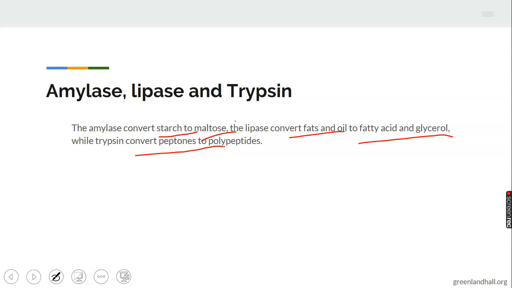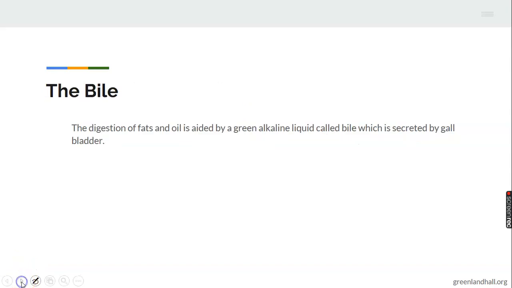The pepsin inside the stomach will convert your protein to peptone. But right inside the duodenum, this trypsin will now convert that peptone to polypeptide. So what I'm saying is that amylase acts on starchy food and converts it to maltose, while lipase acts on any fat and oil food, like your margarine and butter, and converts it to fatty acid and glycerol, while trypsin is going to convert that peptone coming from the stomach to polypeptides. That is how you see the action of all those enzymes.